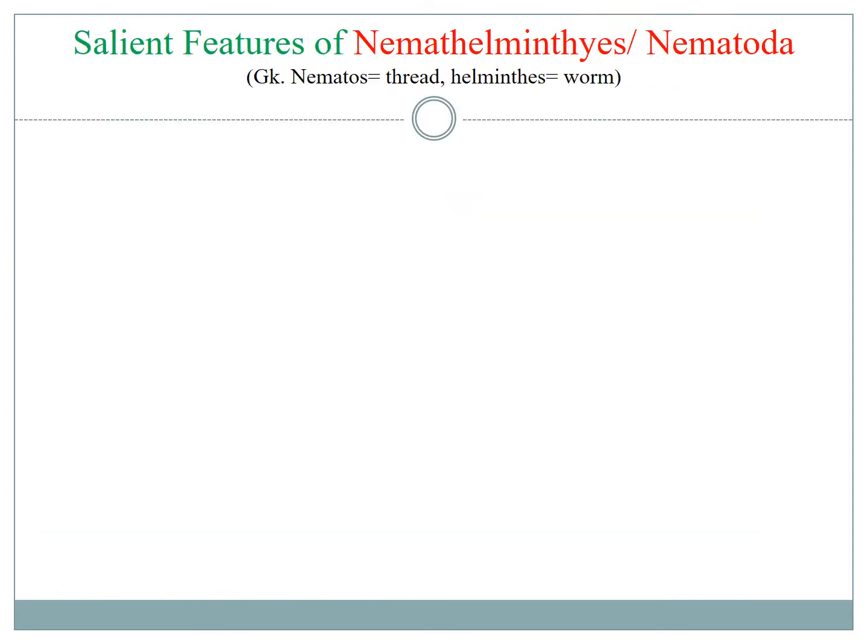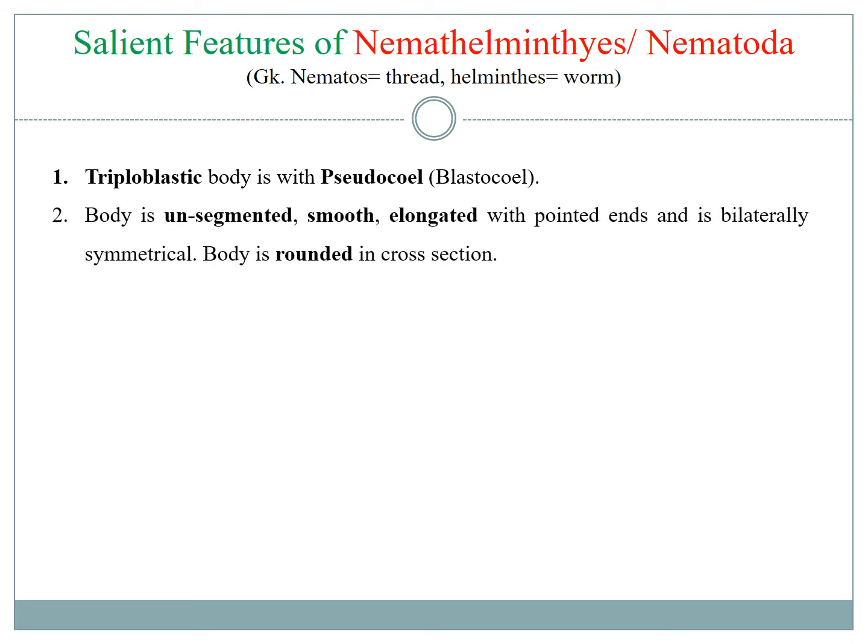Features of Nemathelminthes or Nematoda, roundworm. Triploblastic body with a pseudocoel or false coelom. That is, these animals have a body cavity in them, but that body cavity is not lined by mesoderm tissue. That is why it is called pseudocoel or false coelom. Body is unsegmented, smooth, elongated with pointed end, and the body is also bilaterally symmetrical. The cross section of the body is round.